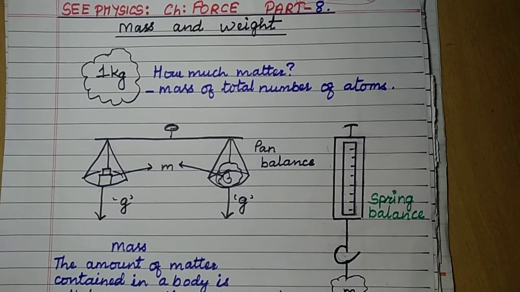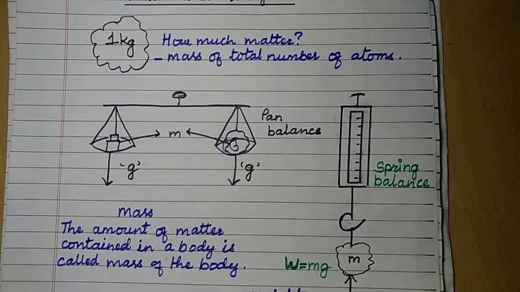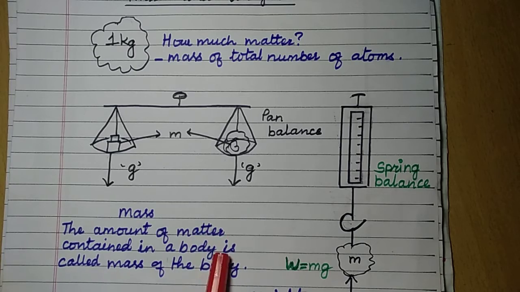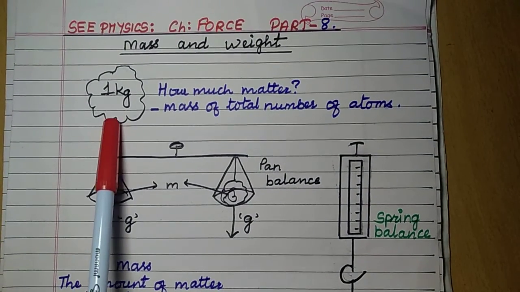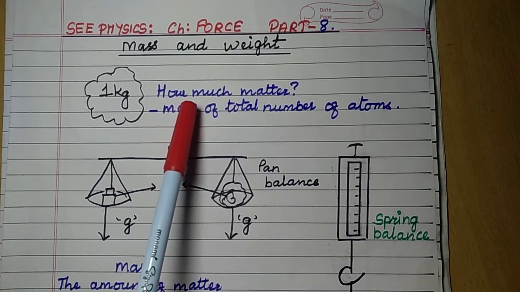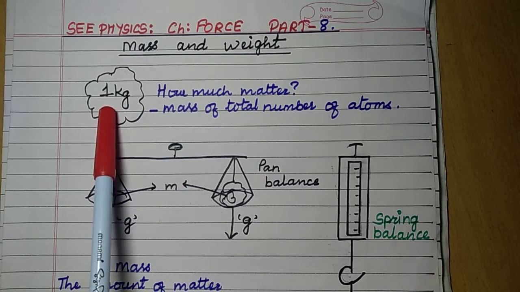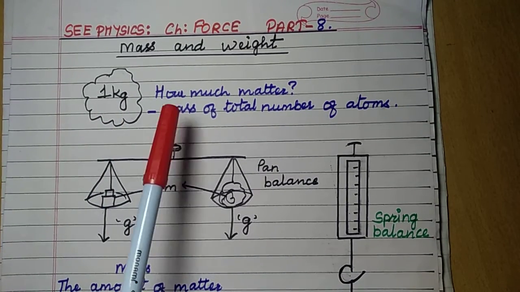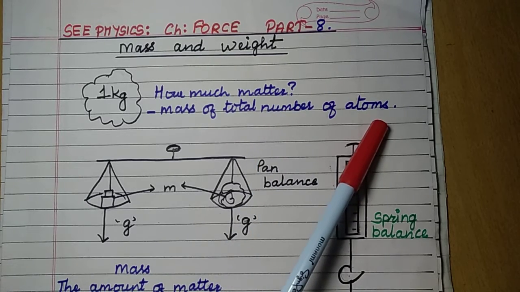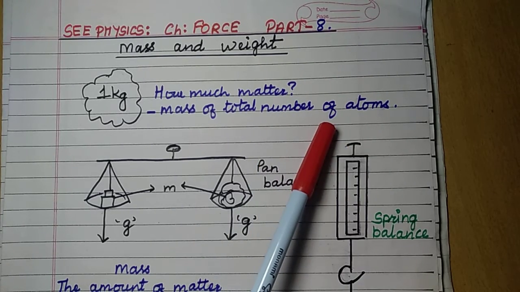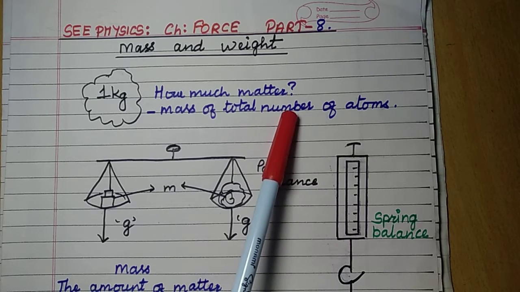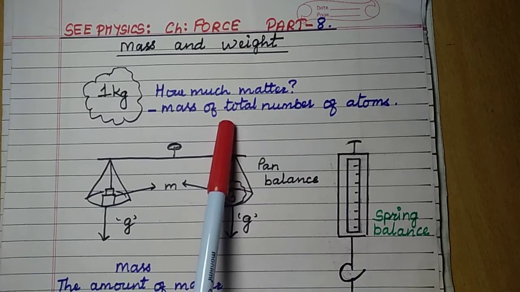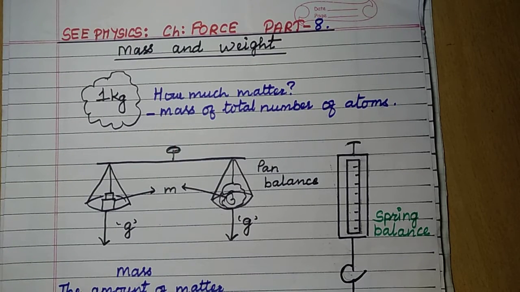Coming to the topic mass. Mass is the amount of matter contained in a body. Amount of matter present in the body is called its mass. Supposing you have 1 kg rice here, how much rice matter is present in it, that is its mass. You can say it this way also, mass is the total number of atoms. Any substance, any body is made up of atoms, so how much matter is present in the total number of atoms, that is mass.